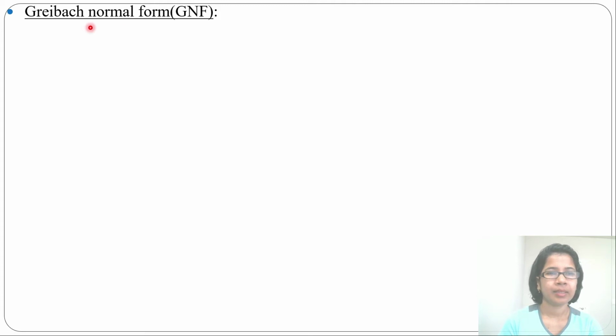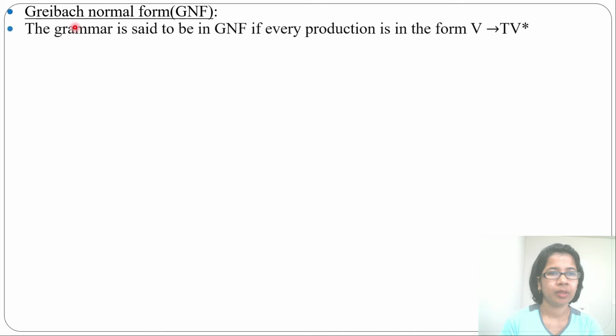Hi, let's discuss GNF. GNF stands for Greibach Normal Form. A grammar is said to be in GNF if every production is in the form of variable tends to terminal followed by any number of variables. It should be one terminal followed by any number of variables. Let's see one example: S tends to ASB or epsilon.